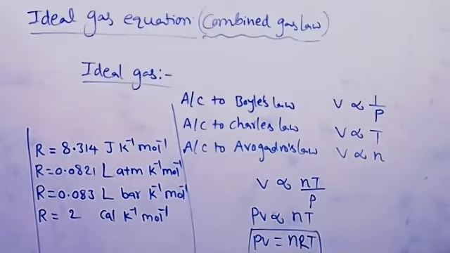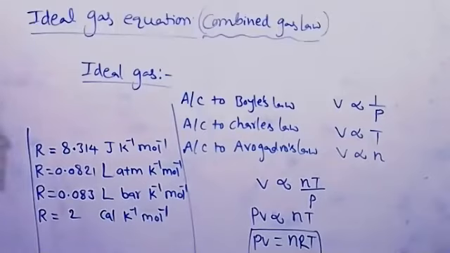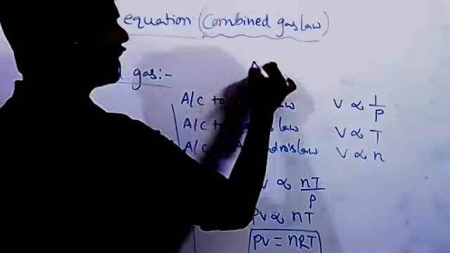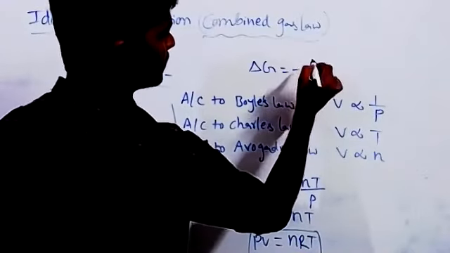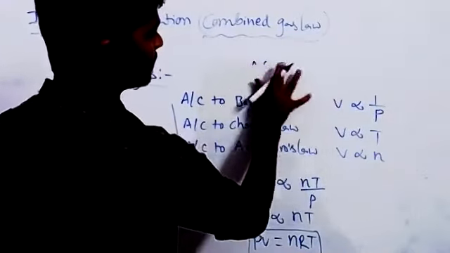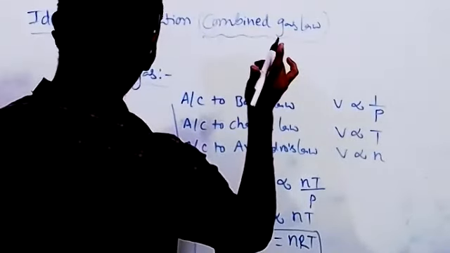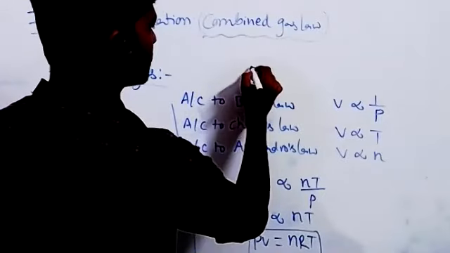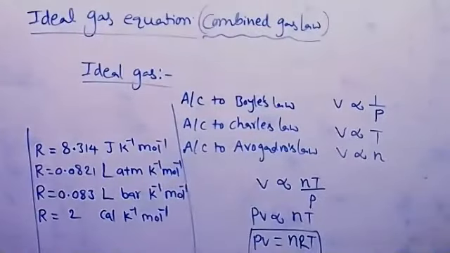Whenever a formula related to energy involves the R value, we mostly use 8.314. Suppose delta G is equal to minus... In thermodynamics, the R value we use is related to energy.